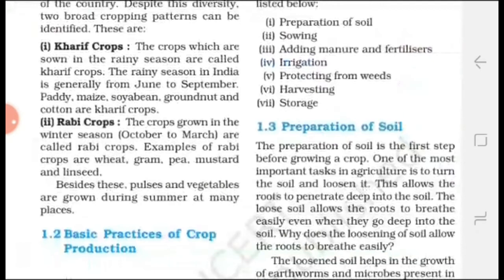Preparation of soil. Preparation of soil is the first step before growing a crop. The process of loosening and turning of the soil is called tilling or plowing, and it is very important because loose soil allows the roots to breathe easily. Loose soil helps in the growth of microorganisms, and these organisms are friends of the farmer because they decompose plant and animal waste into manure, and this manure is used by plants as nutrients.